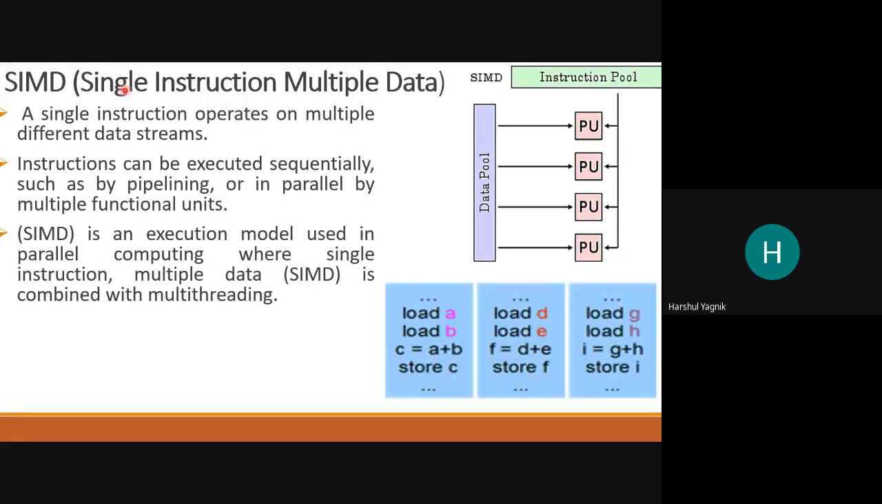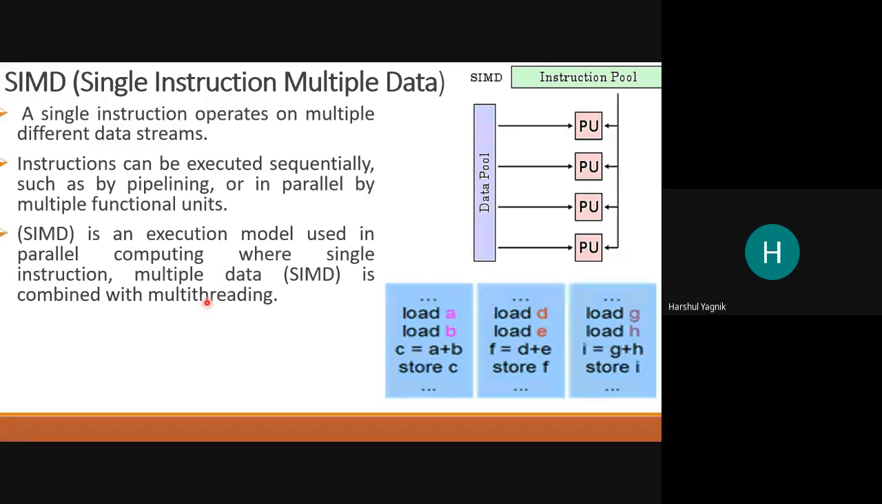One instruction gets executed at a time. But this execution can be on different data, on different data streams. Right? So single instruction, multiple data. This is the execution model which is used in parallel computing, where single instruction and multiple data is combined with multi-threading.